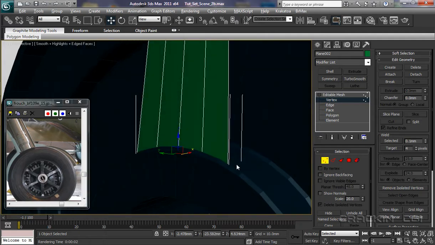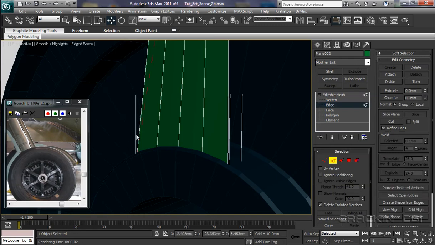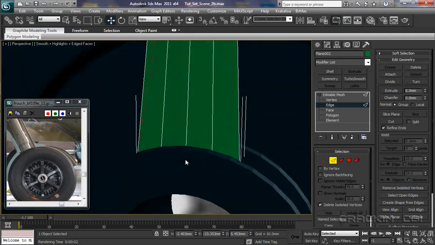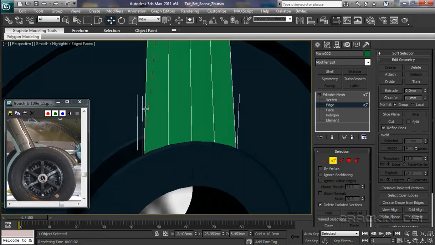Okay, now onto our edge, we'll select that edge, let's try selecting that edge and pressing Control, select that edge.